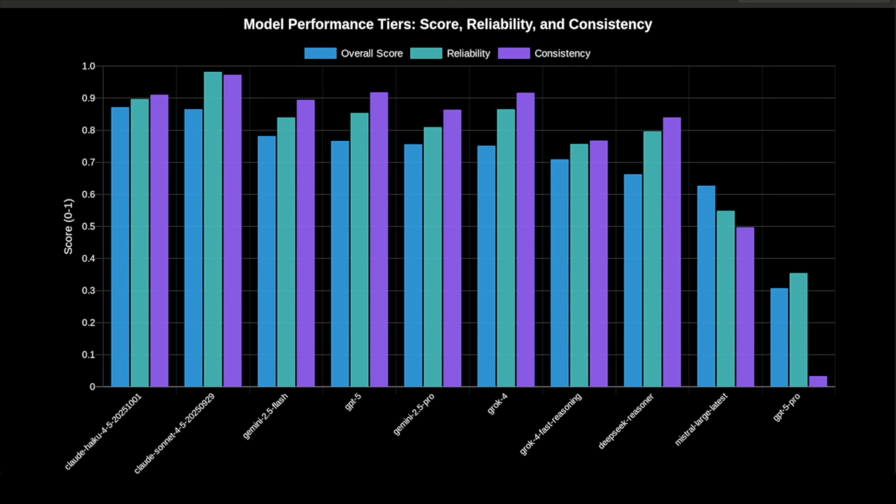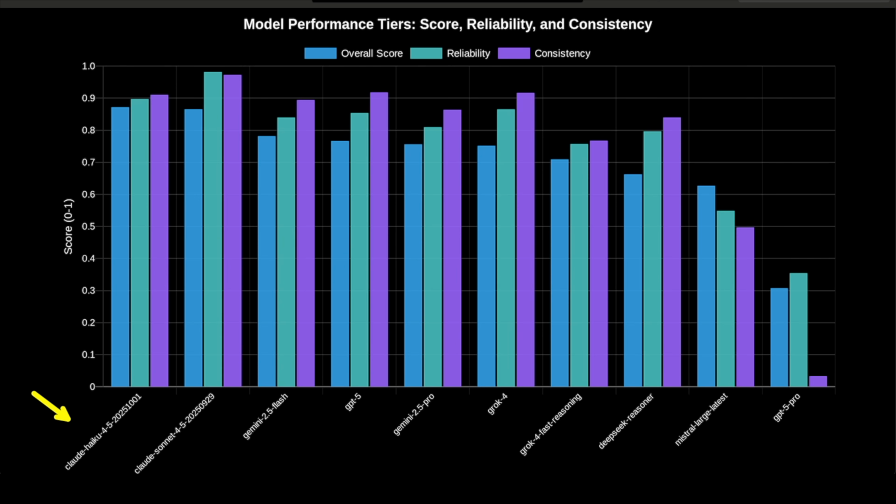And then we have the top tier. What's interesting is that the data naturally separated into those groups. There's a real performance gap between the mid-tier models clustering around 75-80% and the top performance. The top-tier models consistently score above 85% overall, with significantly higher reliability and consistency scores. They're not just a little better, they're noticeably better across the board. Only 2 models made it here.